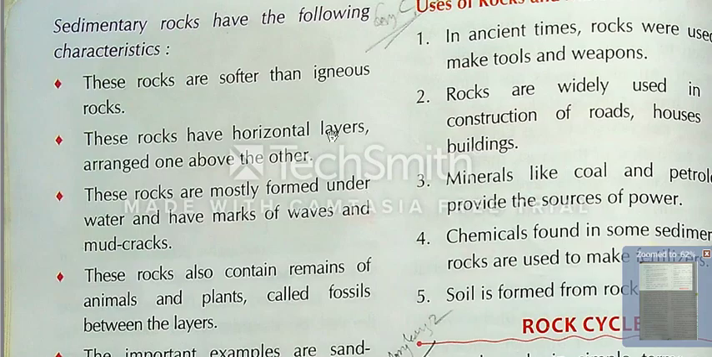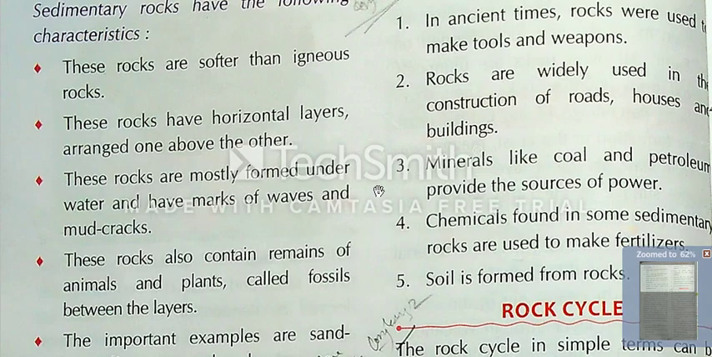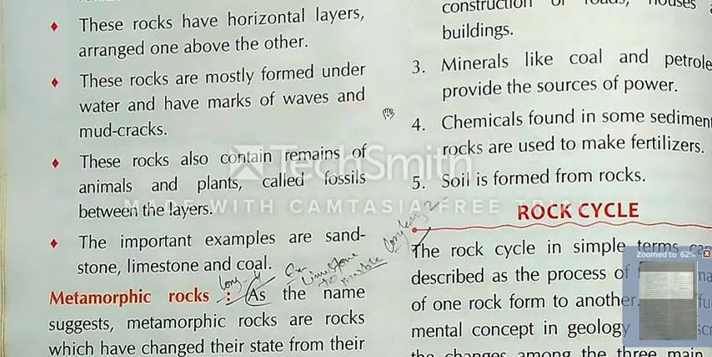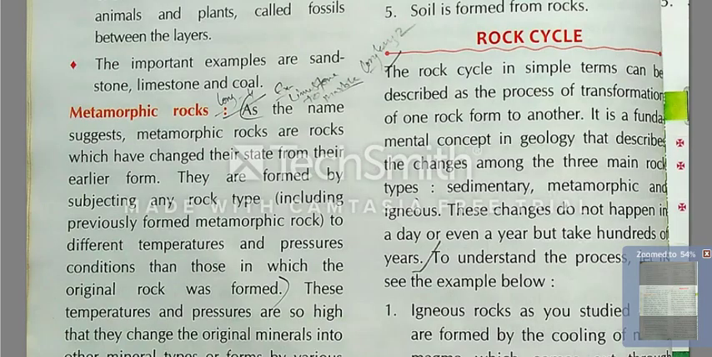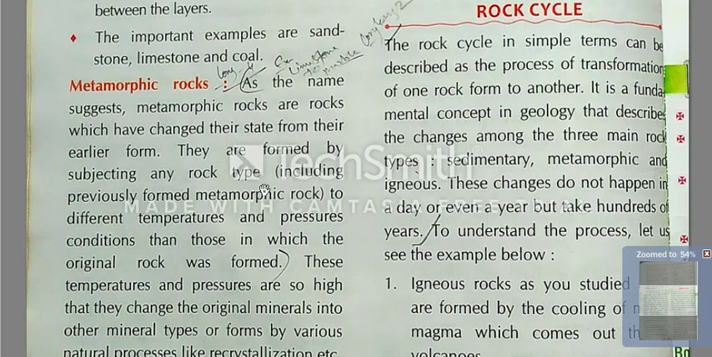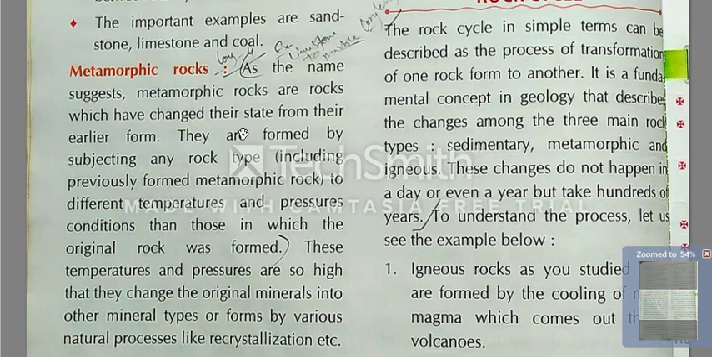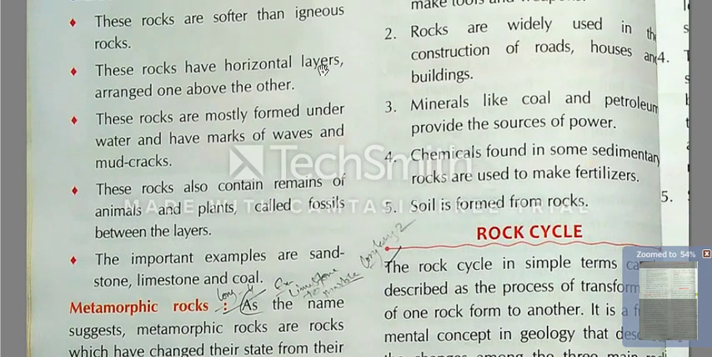If you see sedimentary rocks, you see that they have horizontal layers. Perhaps you remember the video which I played. In that video I showed igneous rocks, metamorphic rocks, sedimentary rocks, and also their pictures. For a better understanding, you can see that video.